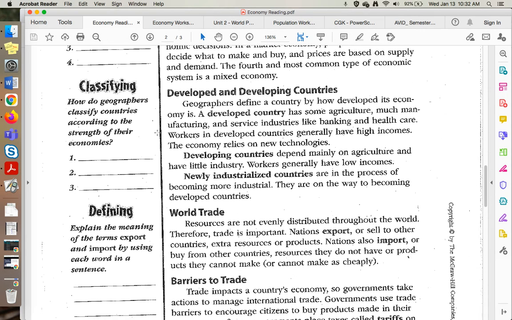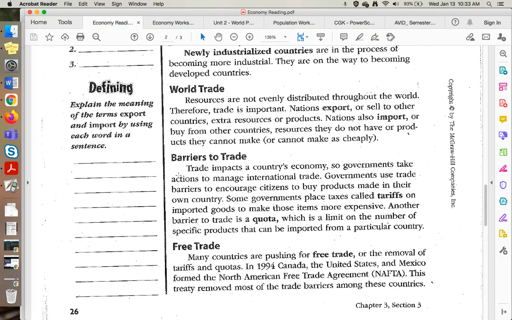Developed and developing countries. Geographers define a country by how developed its economy is. A developed economy has some agriculture, much manufacturing, and service industries like banking and healthcare. Workers in developed countries generally have high incomes. The economy relies on new technologies. In developing countries, they depend mainly on agriculture and have little industry. Workers generally have low wages. In newly industrialized countries, they're in the process of becoming more industrialized. They are on their way to becoming a developed country.